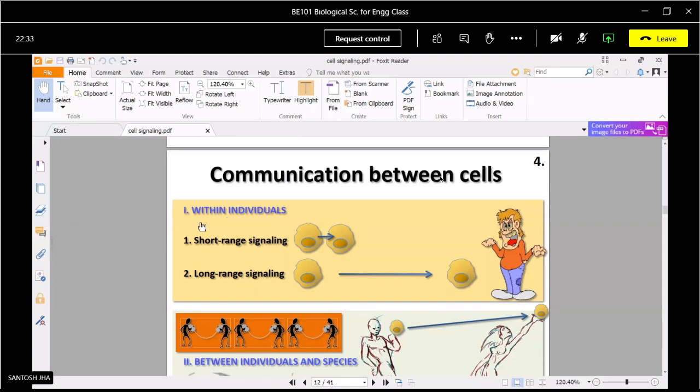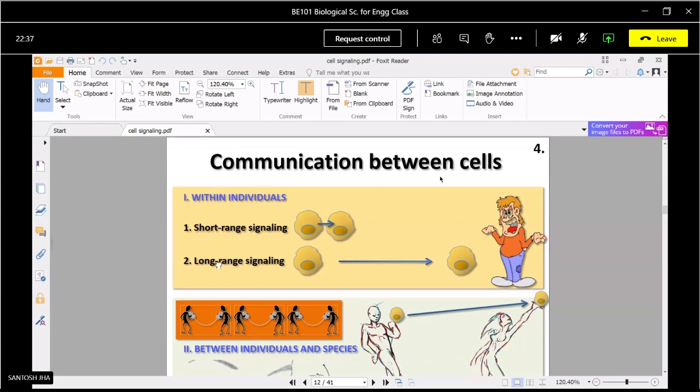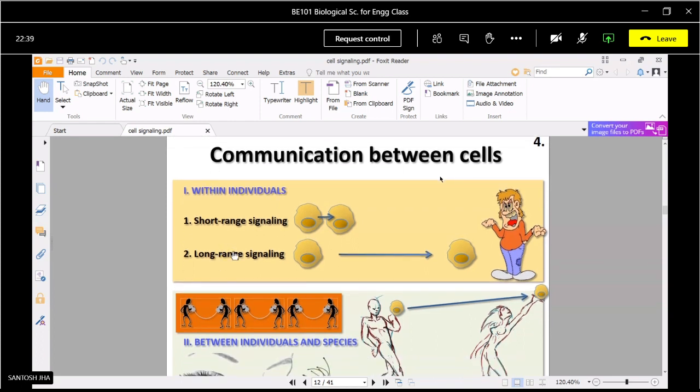So basically, if we try to divide the communication between the cells, it may be categorized as follows. The first group is communication within the individual, meaning inside the body. These are further categorized as short range signals, from one cell to a nearby or neighboring cell, and long range signals, where the signal released by one cell is received by a cell distantly situated in another part of the body.